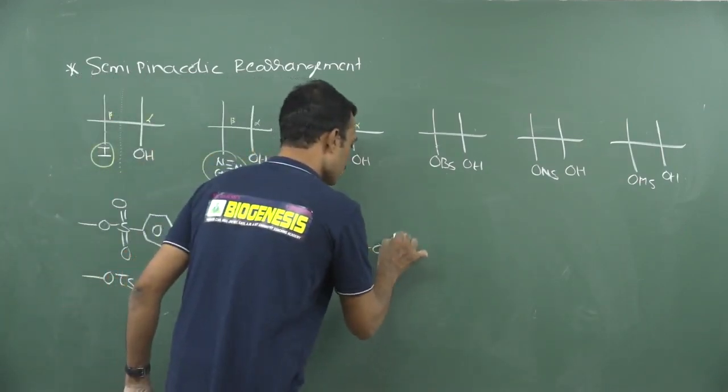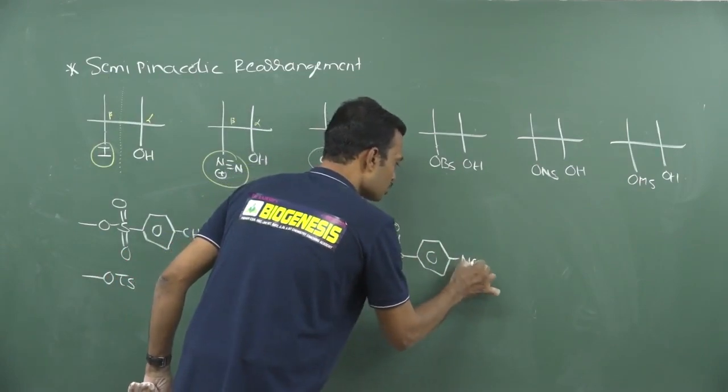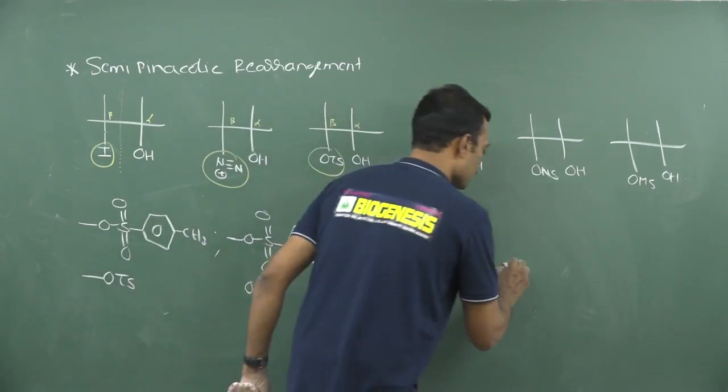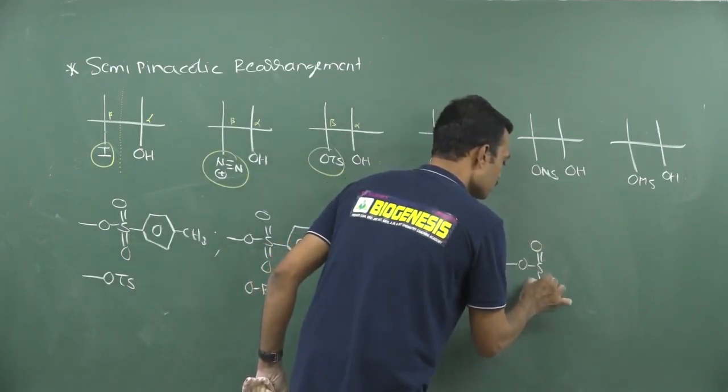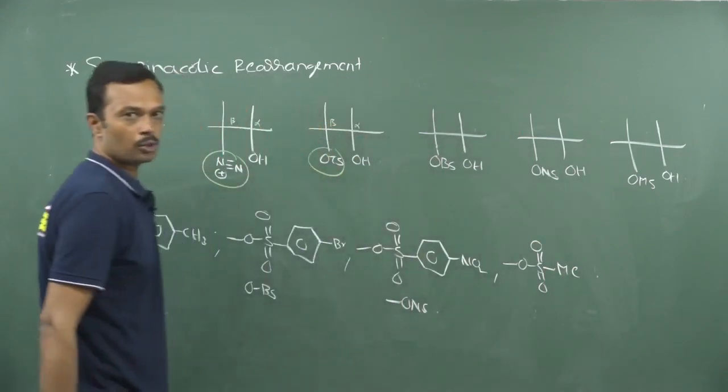And what about nosylates? There is a nitro group here. This is called ONs, nosylates. And what about mesylates? Mesylates carry a methyl group on the sulfone.